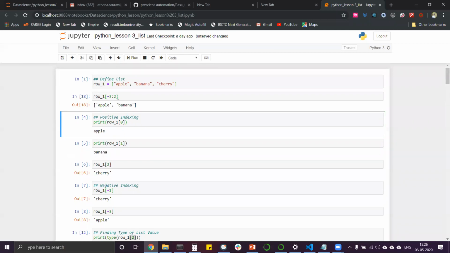What is the answer over here? Aditya Singh, I don't know what you checked. I have this clear answer here. If you can't write in the Jupyter notebook, then it's not an issue. I have written row underscore -3 colon 2, and it is apple and banana. I don't think so. Don't waste the time here. It's very precious for you guys.